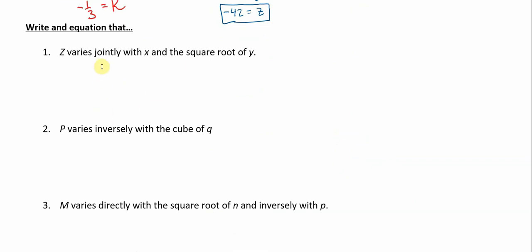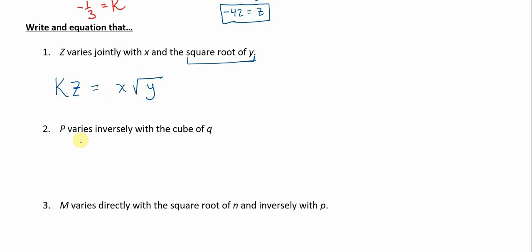Z varies jointly with x and the square root of y. The square root of y here is like one quantity on its own. So we know that z times some constant is going to be equal to x times the square root of y. Jointly means that there are two variables multiplied together to get the third, and they have a relationship with some constant, k.